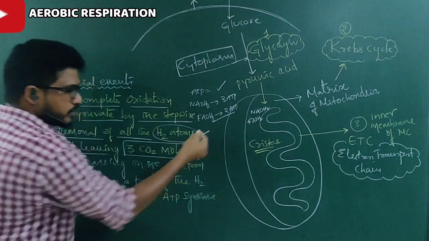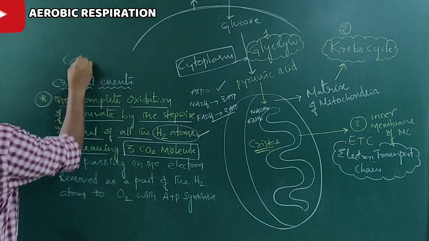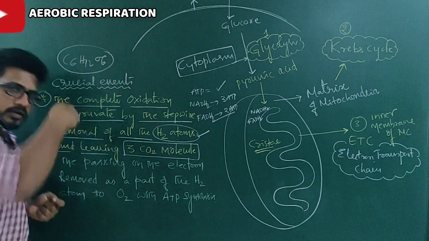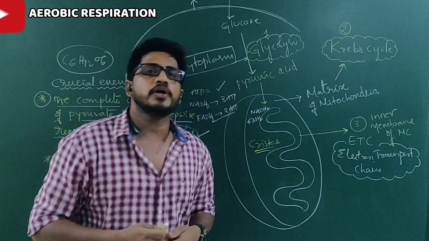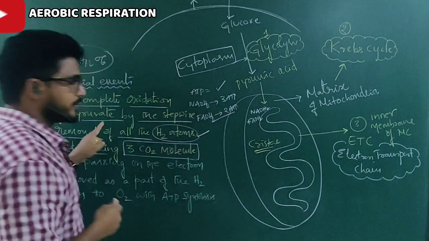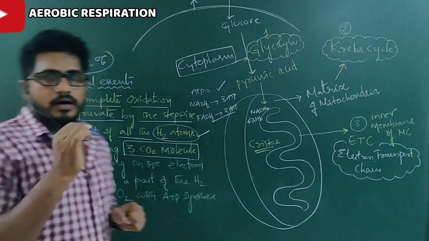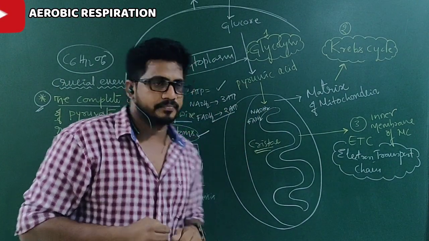That means complete oxidation of glucose, so releasing of hydrogen atoms and carbon molecules present in the glucose, C6H12O6. It is oxidized and water should be released. Hydrogen atoms are released and carbon atoms also released. Then only oxidation will be completed. The first point telling you, complete oxidation takes place with the help of mitochondria.